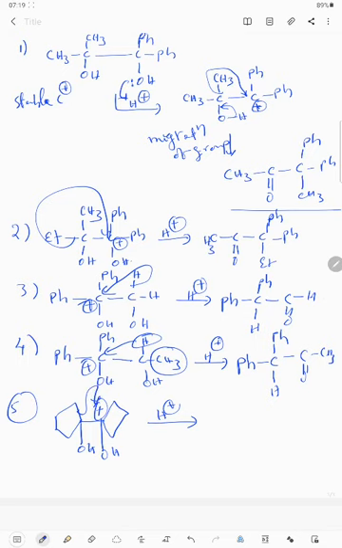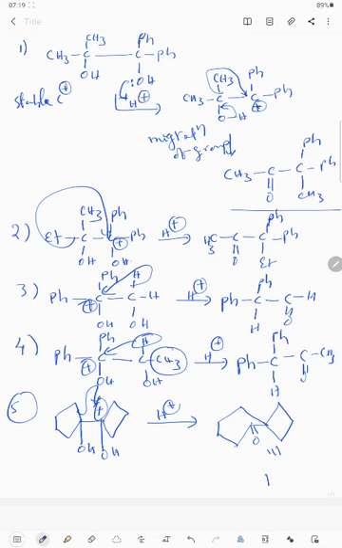Ring expansion takes place. See, I am writing. Please observe carefully. This is the compound. Here a double bond will be formed. So this is a 5-membered ring, 1 2 3 4 5 6-membered ring and a 4-membered ring. So I will write this clearly, look carefully.